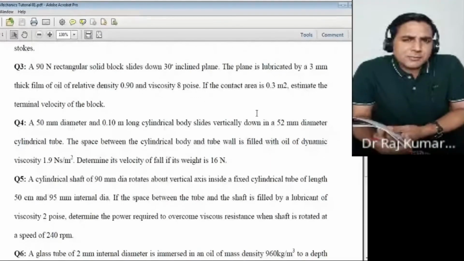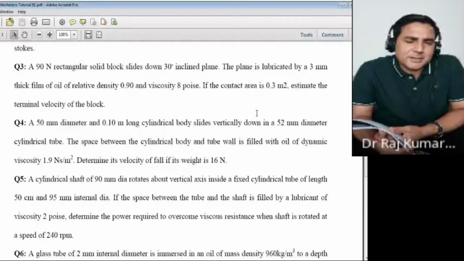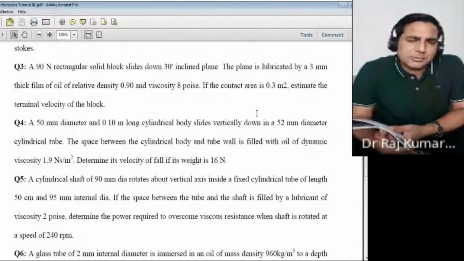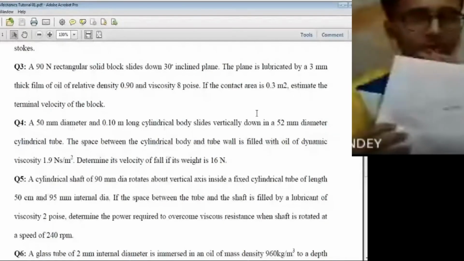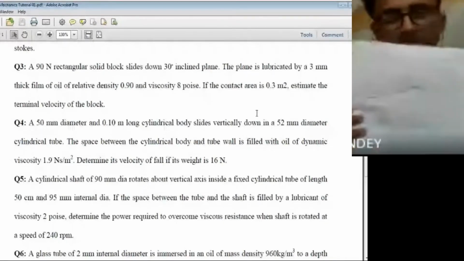Can anyone show the final equation in terms of your W cos 60, then your shear stress multiplied by area, shear stress is mu du upon dy. Area is just A, which is your 0.3 meter square. Yes, sir. I am showing the equation.